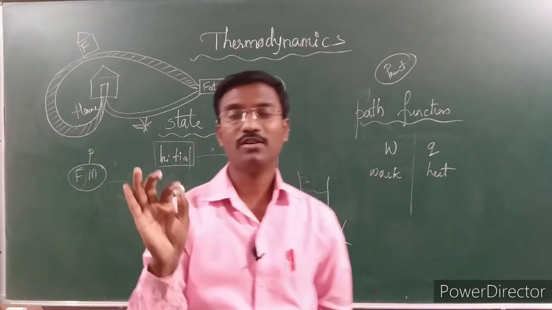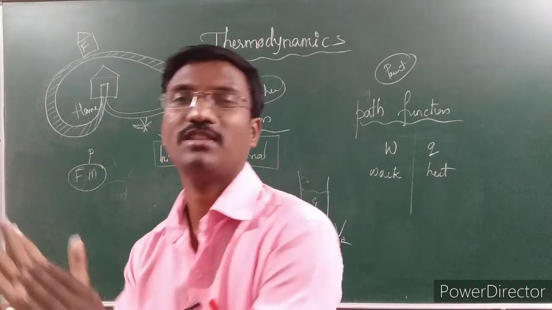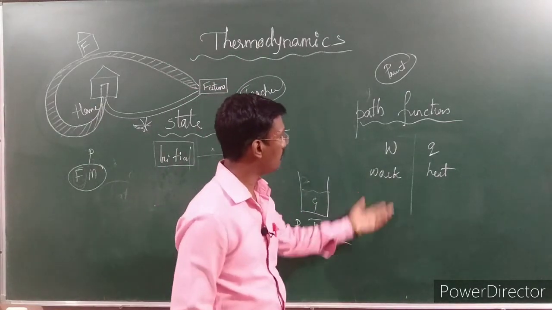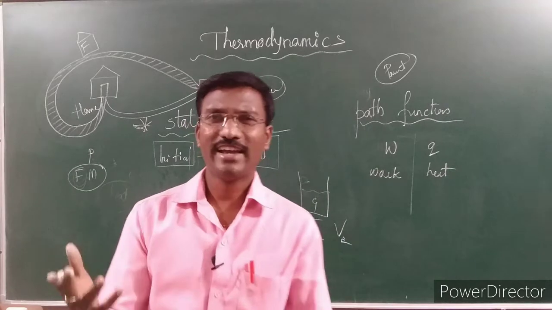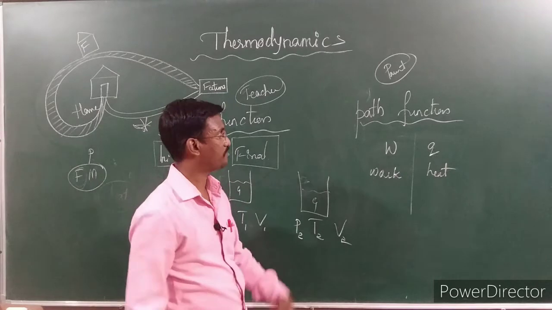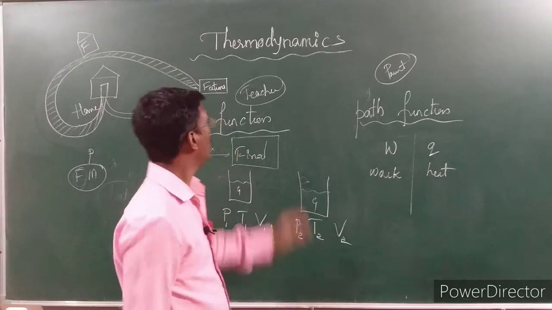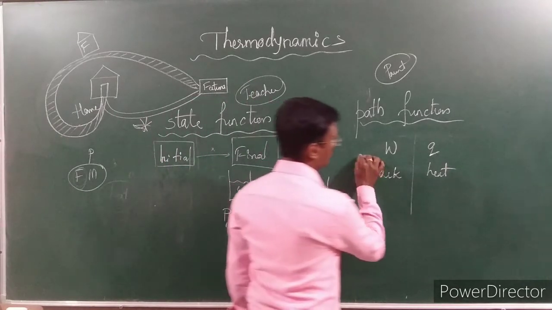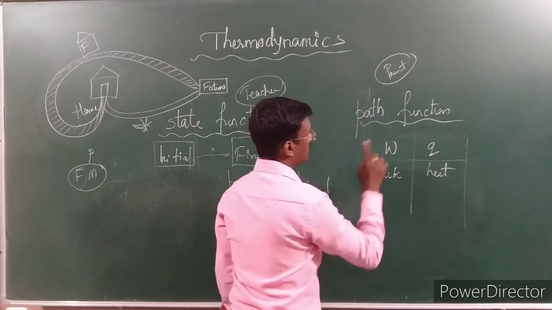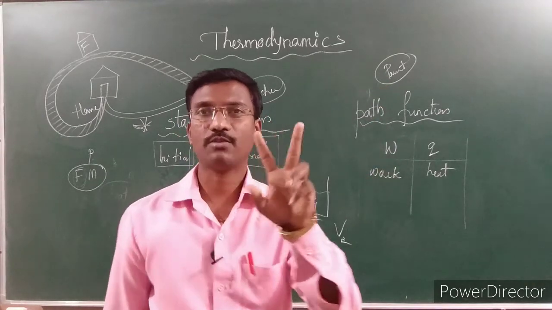Just to make you understand in a better way, I am explaining with the help of teachers, with the help of parents. So don't get angry. Oh, sir is telling my father is working, don't get angry. Just enjoy this one. Why? Because you will be able to remember this up to the end of this whole chapter. That's right. Because if you understand this, it will be an easy concept for you in thermodynamics. Otherwise, it will feel very difficult. So look here. In the path function, there are two terms. As I said, parents: one is father and one is mother.